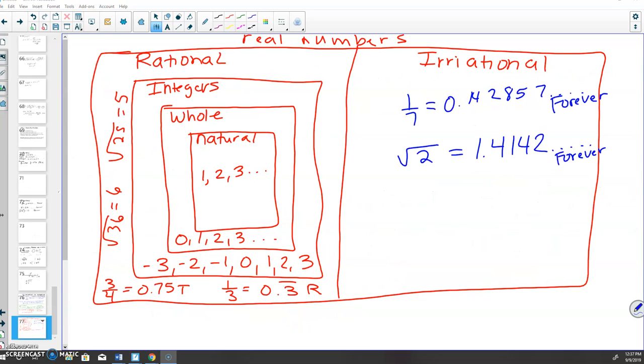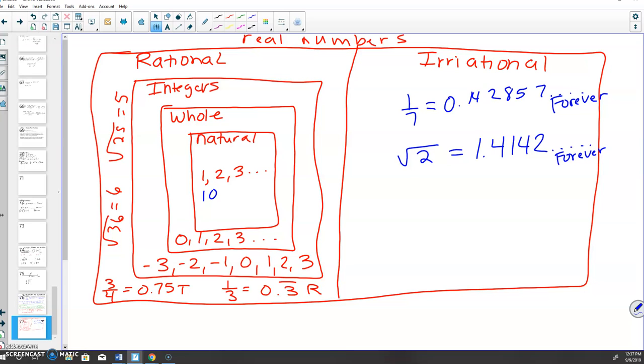Okay, they're all real numbers, right? So if I say the number 10, I want you to classify it, which is something you're going to have to do on your benchmark test in 3 weeks. The number 10 would fit right here with natural numbers, right? It's a counting number. Would it fit in with whole numbers? Yes, because it includes 0 and counts all the way up. Is it an integer?